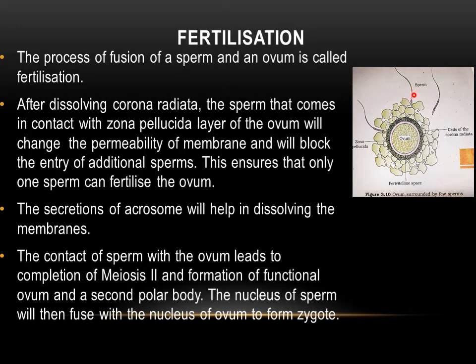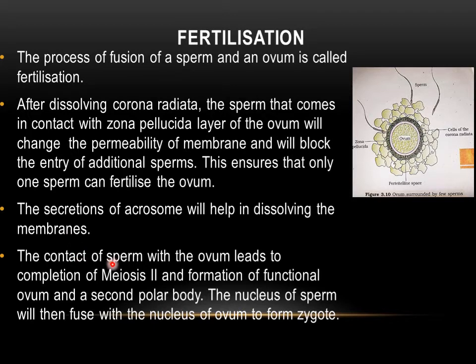The sperm which crosses the corona radiata also has to cross the zona pellucida layer. So the first sperm that comes in contact with the zona pellucida layer will change its permeability and will block the entry of other sperms. Secretions of the acrosome will help in dissolving all the membranes.